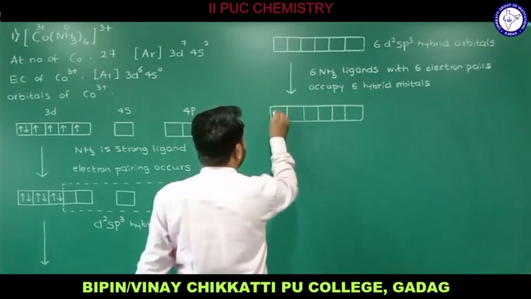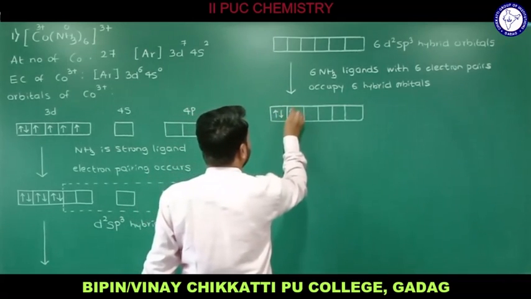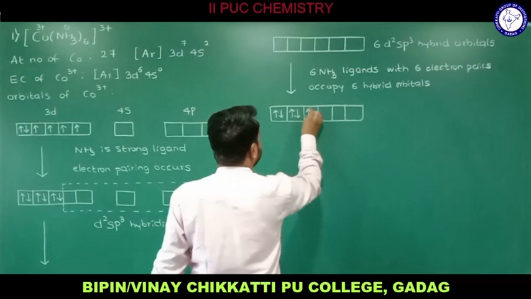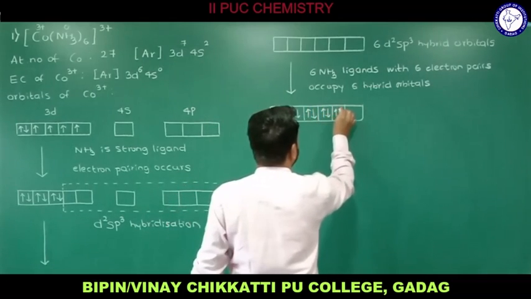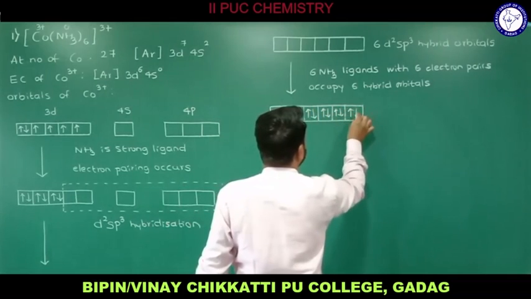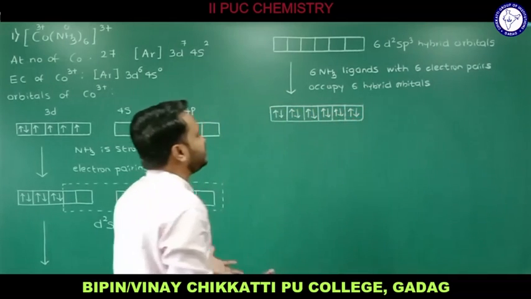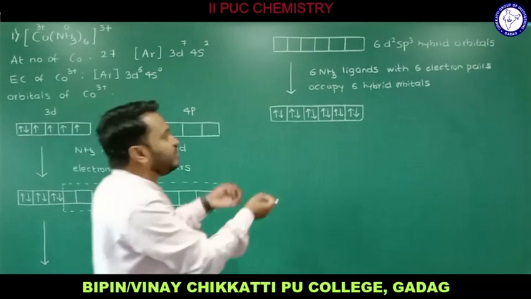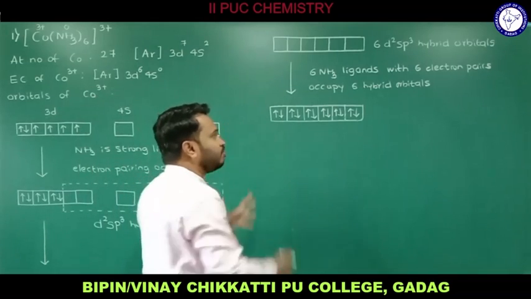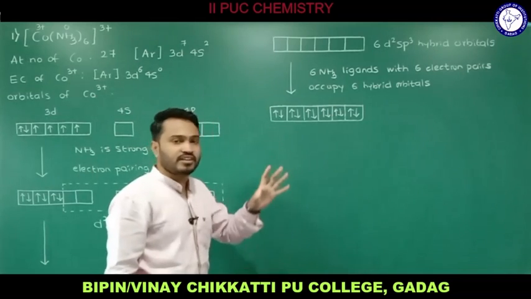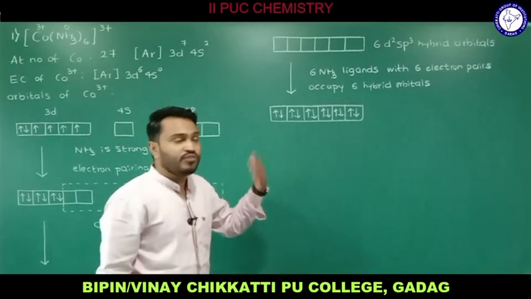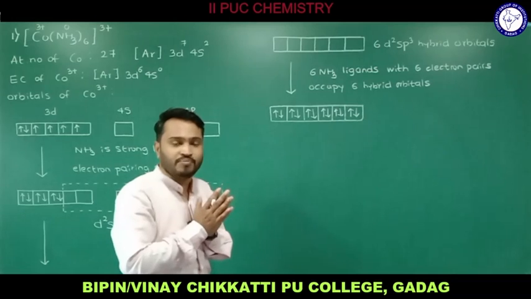This is from the first NH3, this is for the second NH3, this is for the third NH3, similarly the 4th, 5th and 6th NH3. So this is how all the 6 NH3 are going to provide the electrons to this central metal atom. When there is overlapping of hybrid orbitals of the central metal atom and filled orbitals of the ligand, the coordinate bond is going to be formed.